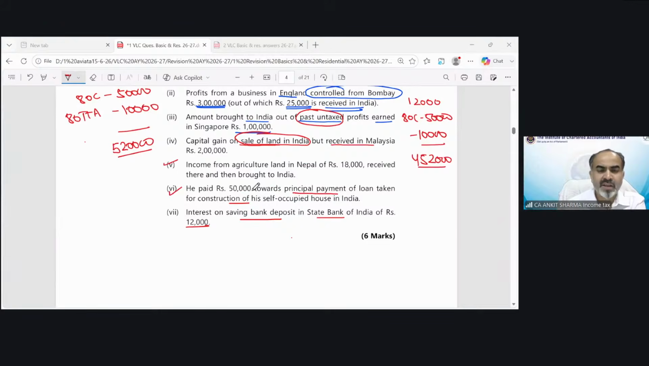He paid 50,000 rupees toward principal payment of loan for construction. So in case of deduction under section 80C, if you repay the loan amount, the principal part of that housing loan amount, you can claim as deduction under section 80C up to a maximum of 1,50,000 rupees. So we have claimed that deduction under section 80C. So you should go and revise deduction provisions mentally if there is any confusion for point number 6.